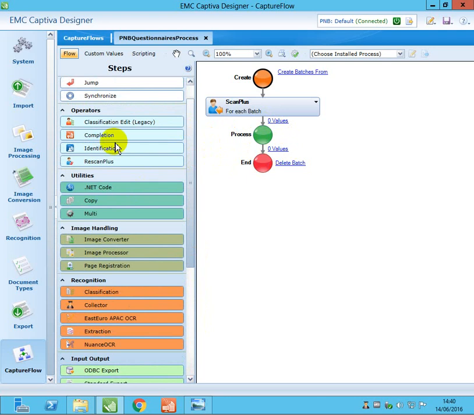Once your scan is done, it is going to start the process, your workflow will start. So my starting activity here, the completion, is a manual activity. It's an attended module, so the user has to log in and complete this particular task, then only it will go to the next level.